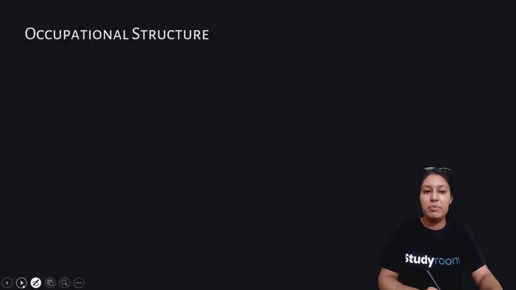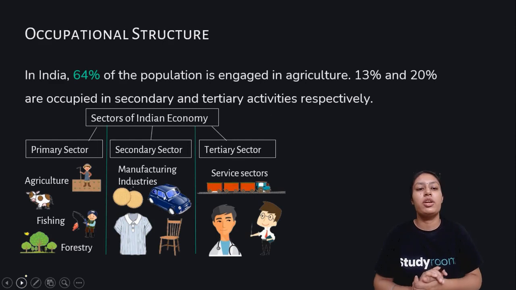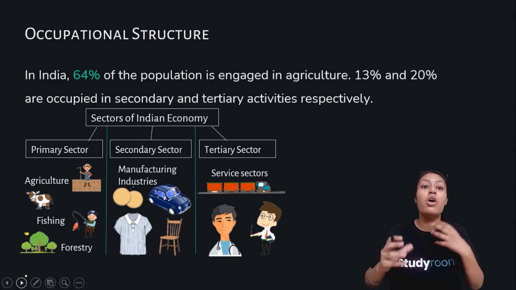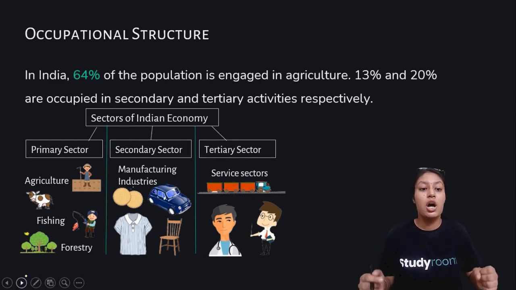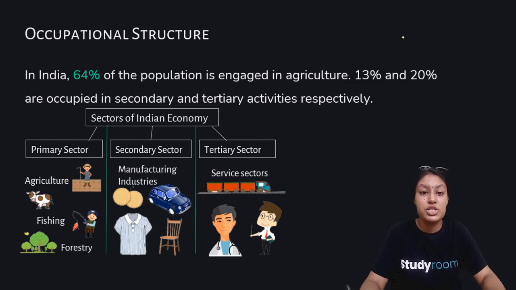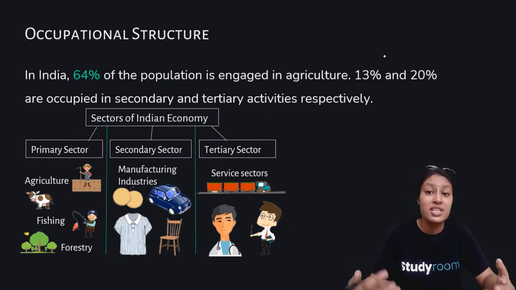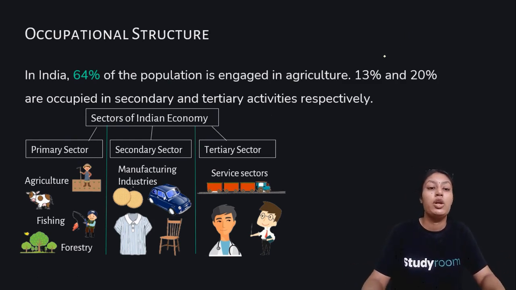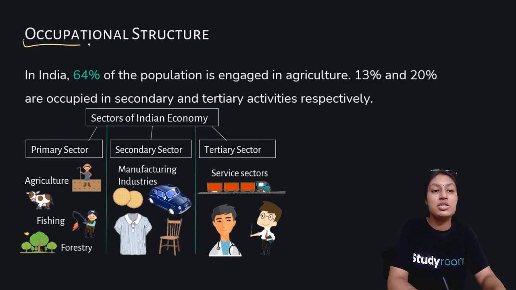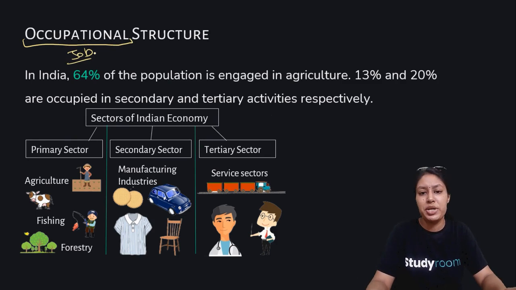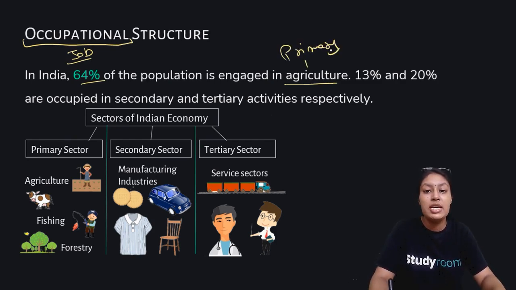So very important factor. Now, another important characteristic that we study is the occupational structure. What are the occupations? Like, what are the sectors that people are involved in? And occupation basically means a job profile or a job. Okay, so in India, 64% of the people are engaged in the agriculture sector, meaning they are involved in primary sectors.